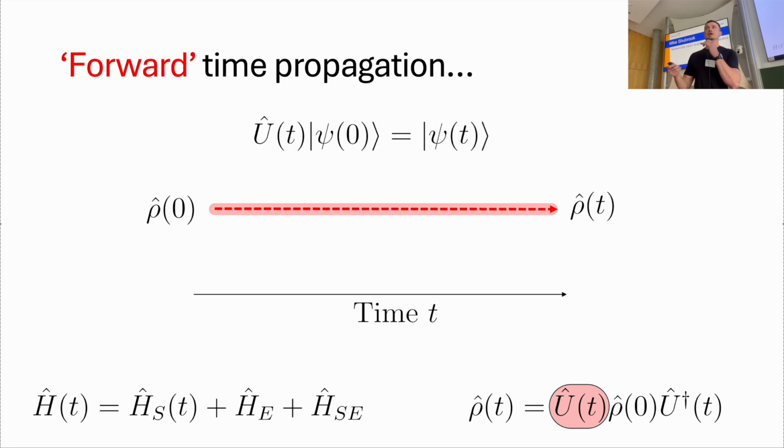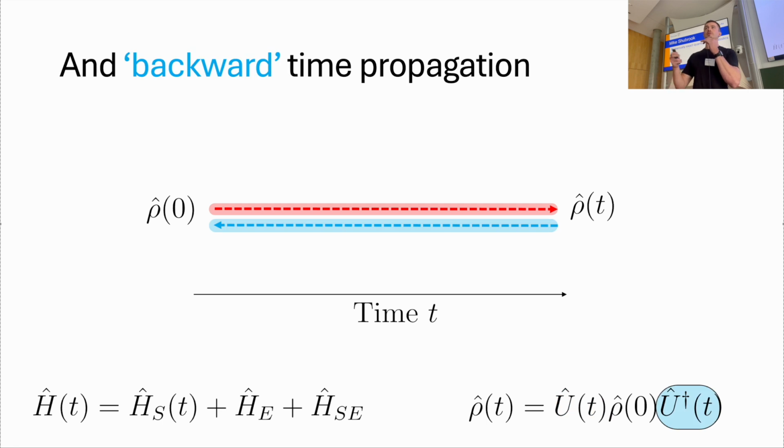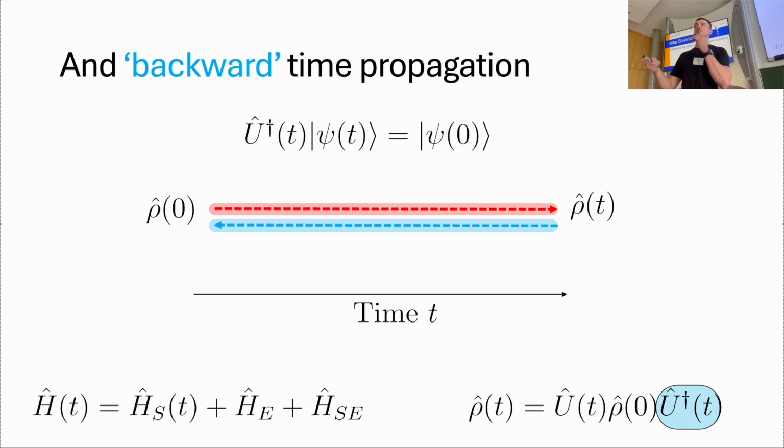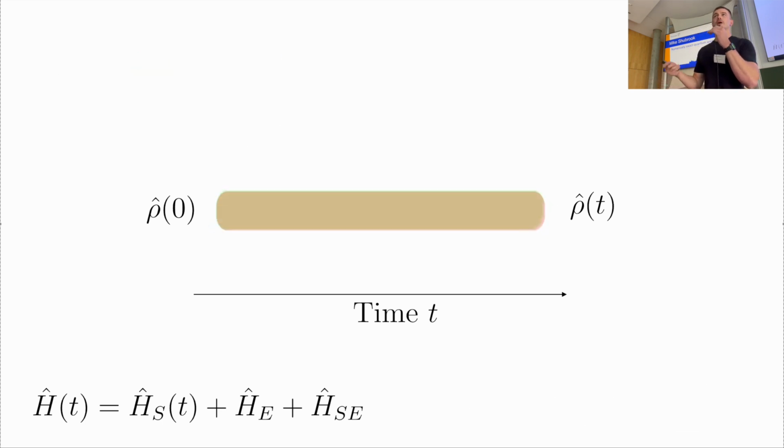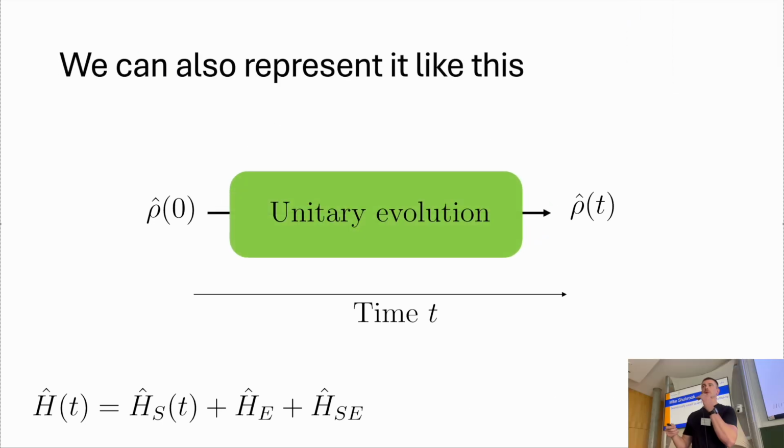And the reason I use this language is because if you look at what U does to an initial state, it moves it forward in time. And then it's also made up of what I'm going to call backward time propagation, just U dagger. I call this backward because if you apply U dagger to a state, it's going to evolve it back in time. Now, another way of writing this is just some unitary evolution on the composite state.